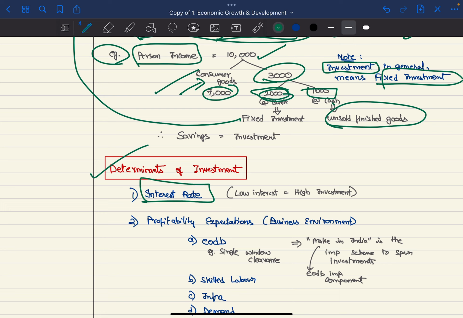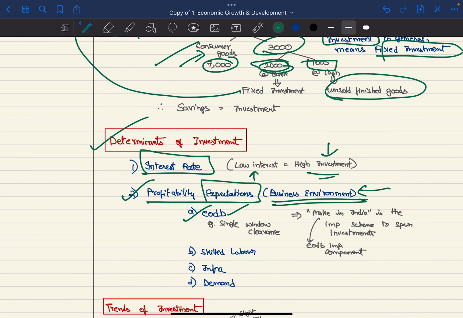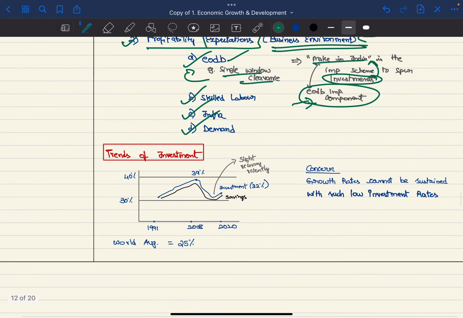Next, we have the determinants of investment. First one is the interest rate. For example, if banks are offering low interest rates, people will invest more because the loans will be much cheaper. Next, we have the profitability expectations, which can also be called the business environment. For example, ease of doing business. If there is single window clearance, people will try to invest more and make more companies. For Make in India, investment, as we discussed, is very core. To improve investment, EODB is very important. Also other factors like skilled labor, infrastructure levels, and demand in the economy.